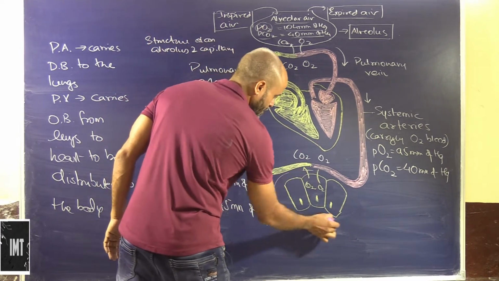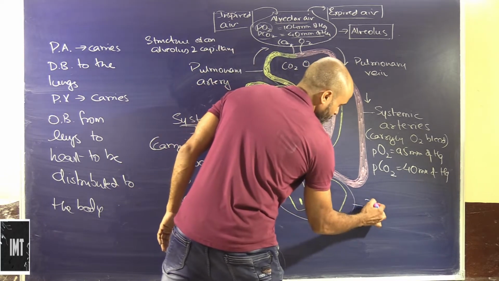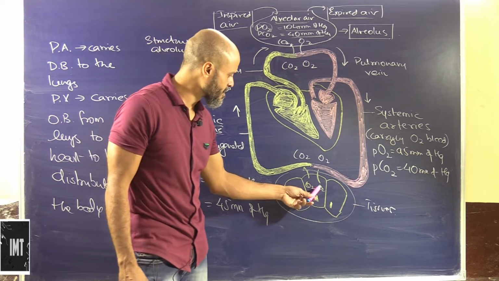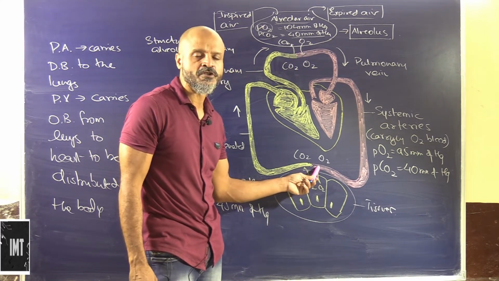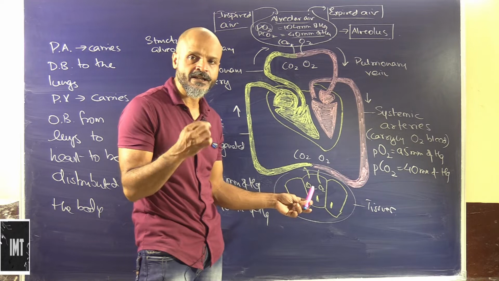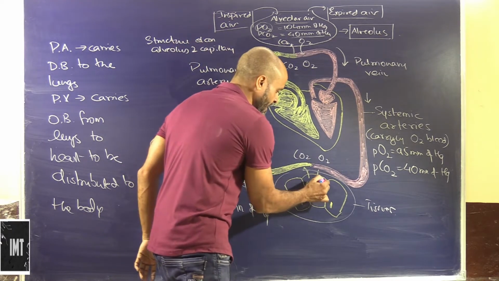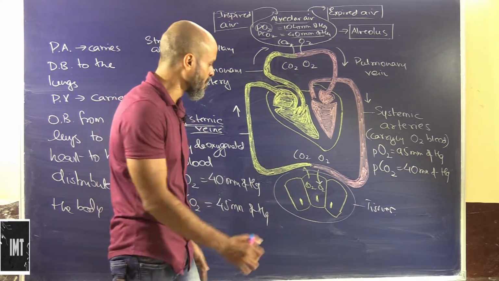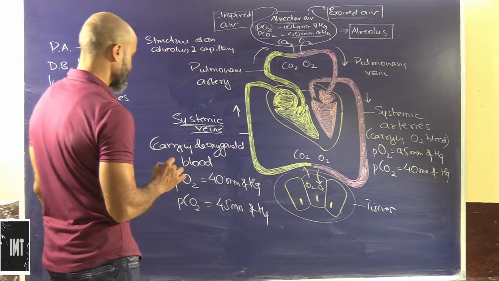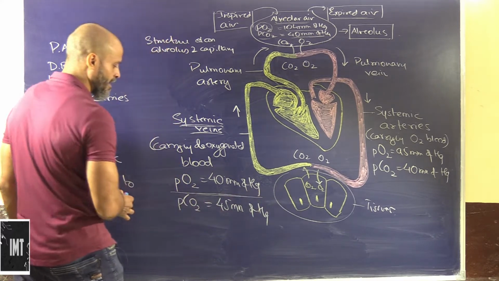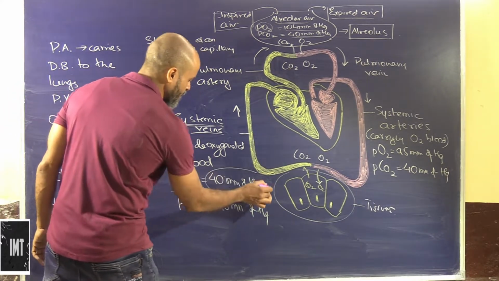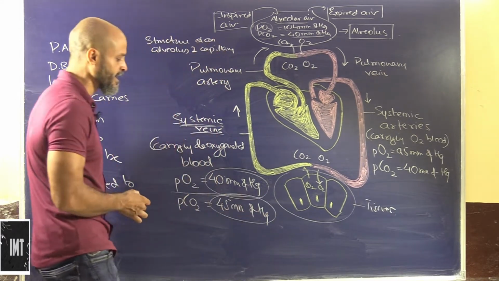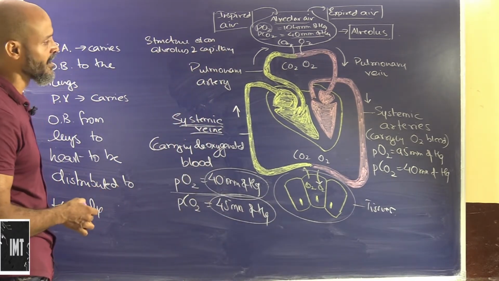These are the tissues. Let's say these are the tissues. So the tissues are scattered all over the body. So what happens in these tissues is that the partial pressure of oxygen in the oxygenated blood is more. So this oxygen will enter the tissues. The partial pressure of carbon dioxide in the tissues is more. So this will enter the blood. So if you look, the tissues will have a partial pressure of oxygen which is approximately 40 millimeter of Hg and the partial pressure of carbon dioxide is approximately 45 millimeter of Hg.